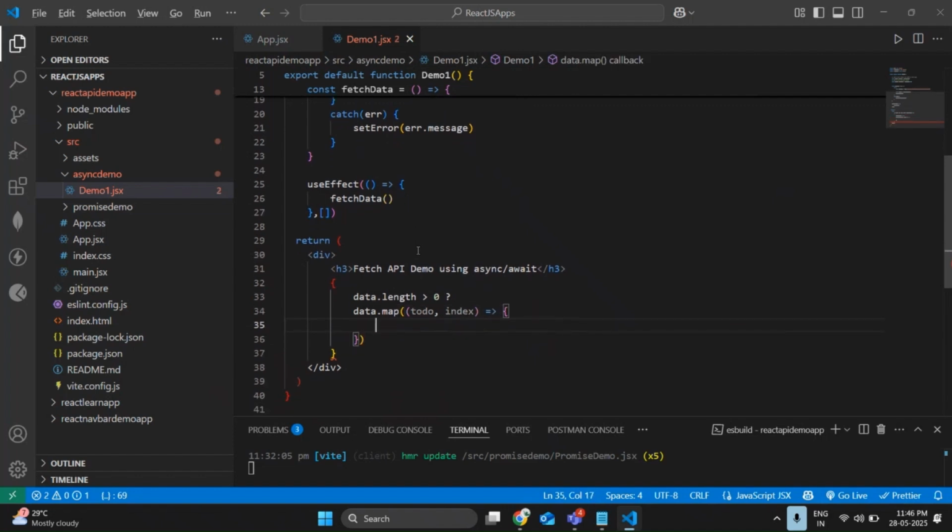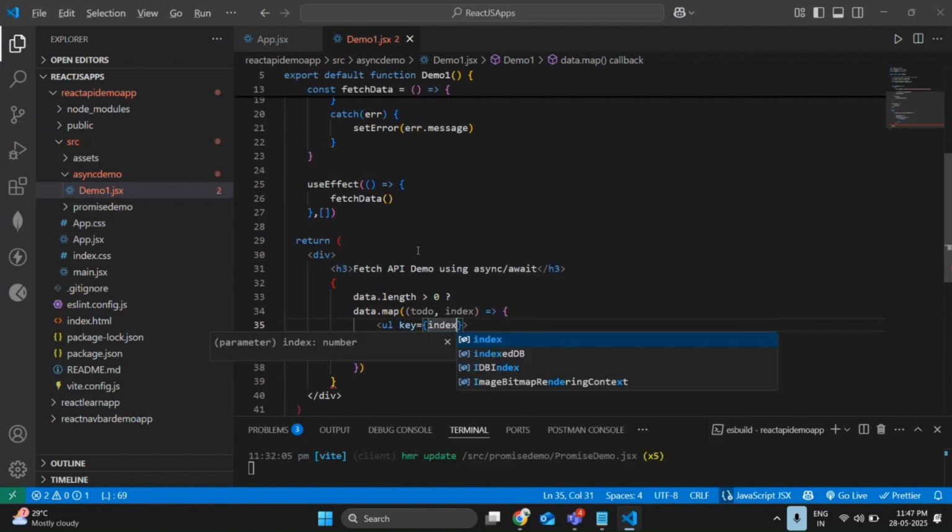Next, open curly brace, arrow function. So if my data is there, I'm going to display my data. If my data is not there, I'm going to display some random message, like we are unable to fetch the data. Let me use the ul tag. In the ul tag, why I'm using key index, I'm going to explain, don't worry.